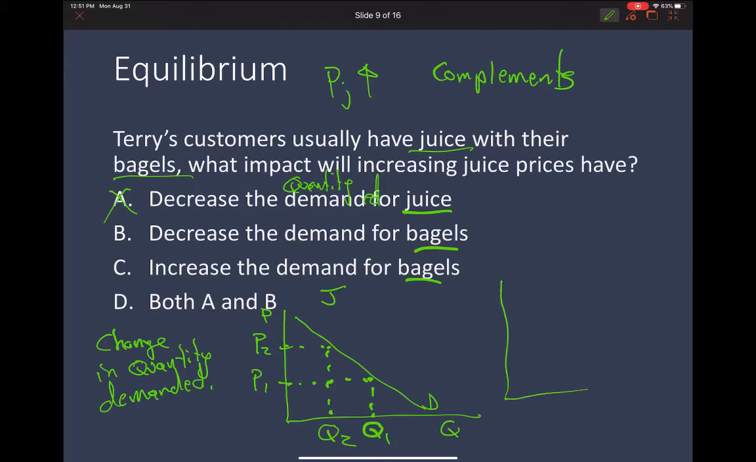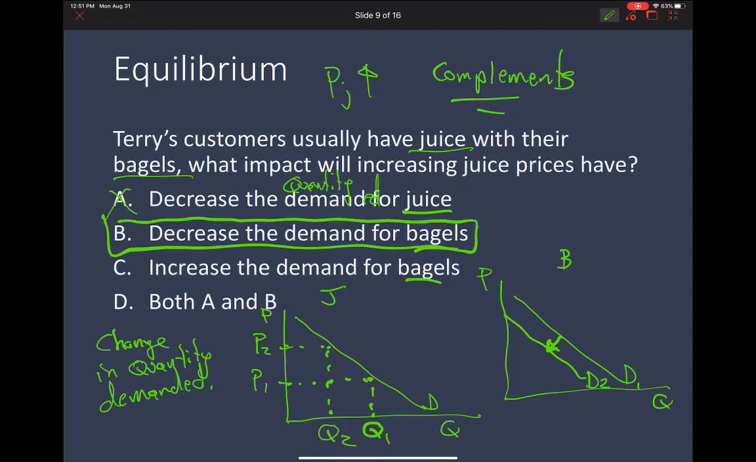Now let's look at the impact in the bagel market. So here's the bagel market. Here is the demand for bagels. If the price of juice goes up and they're complements, something that they eat together, well, customers, all else constant, some of them become less willing to buy bagels. And so you're going to have a decrease in the demand in the bagel market. And so decrease the demand for bagels. It looks like for slide number 9, the correct answer is B.